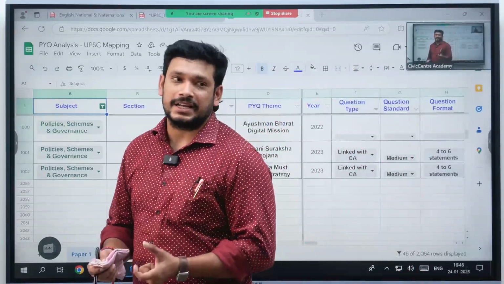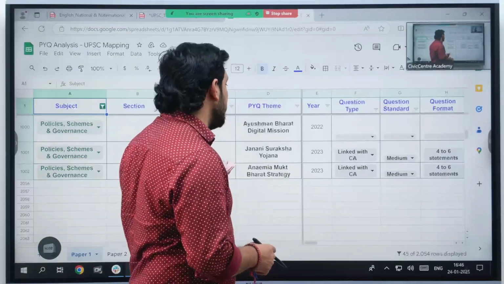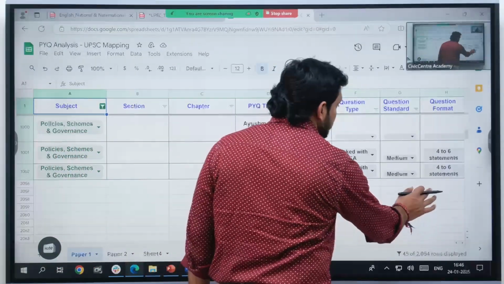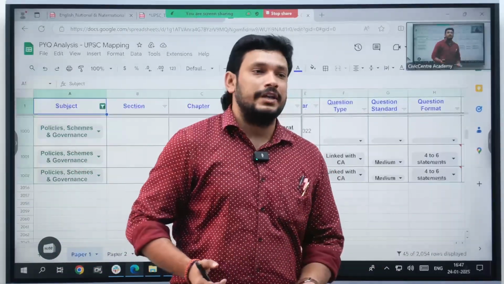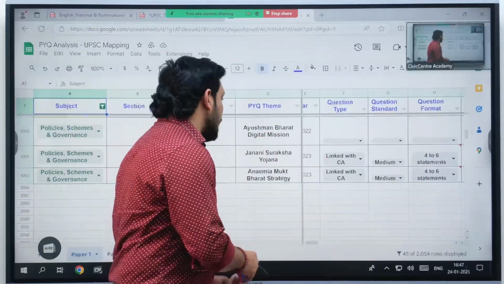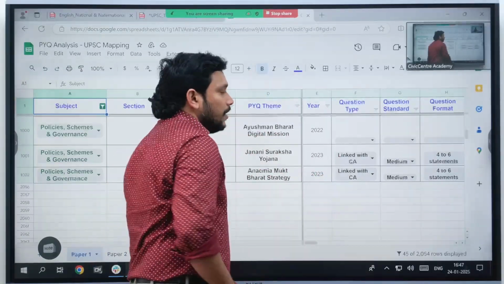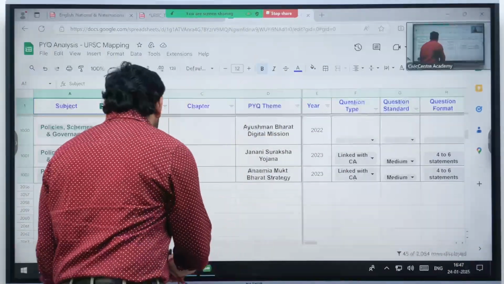Six different ideas are there, six different goals are there, 6 by 6 by 6 strategy. They have asked regarding the six statements. What is the question that they have asked? What are the different goals in Anemia Mukt Bharat? Those six strategies they have asked, that's it. And Jan Suraksha Yojana. Every time they would be asking at least a four-statement question regarding the policies.